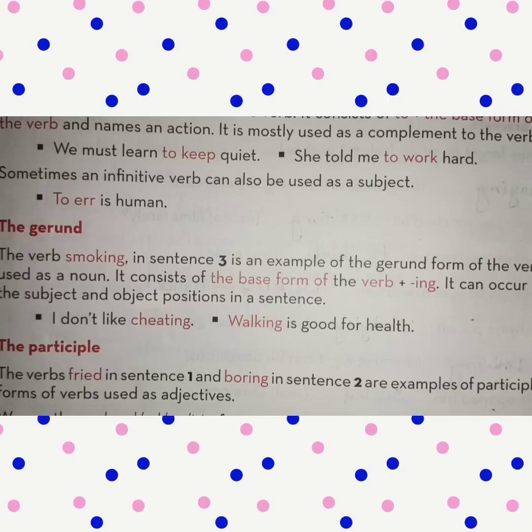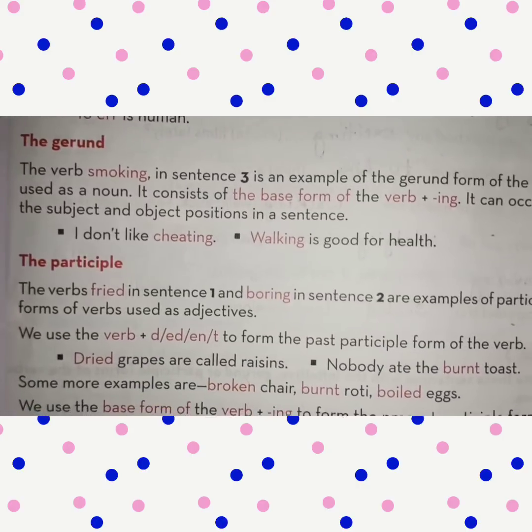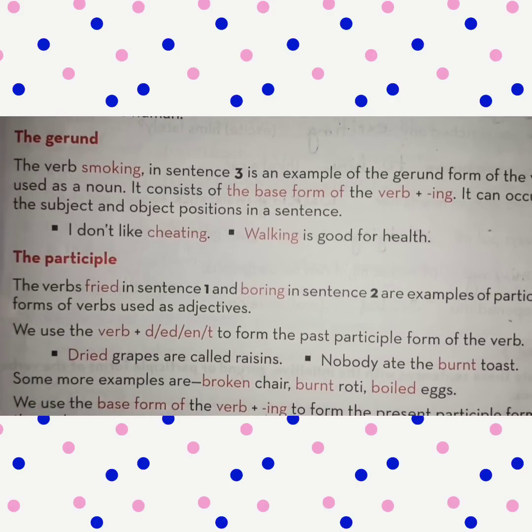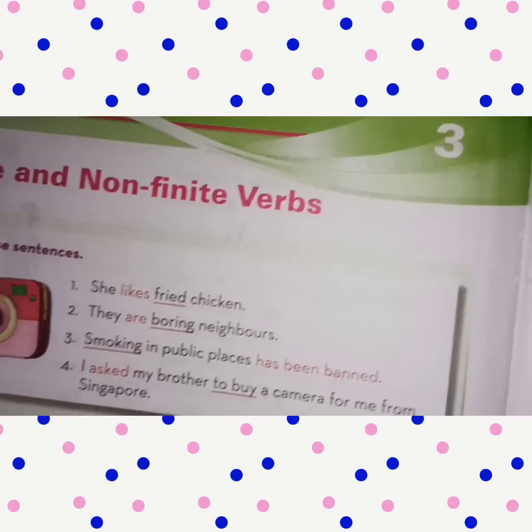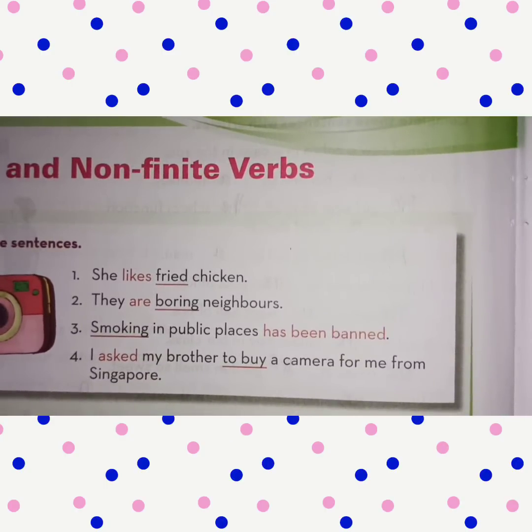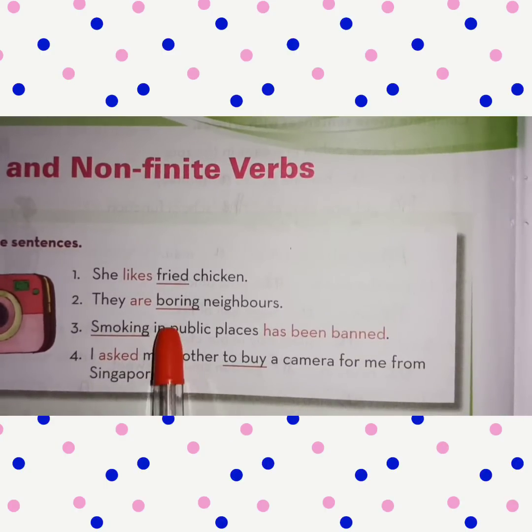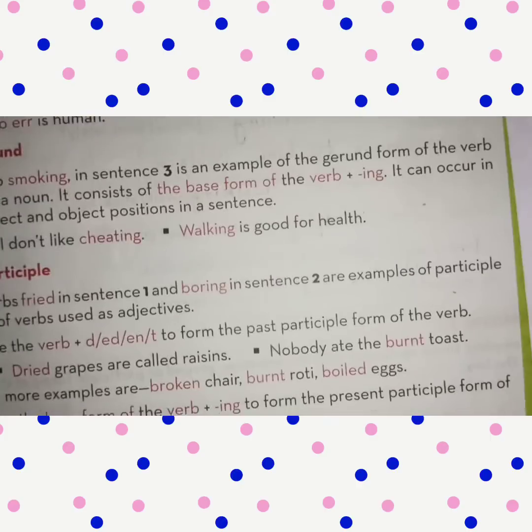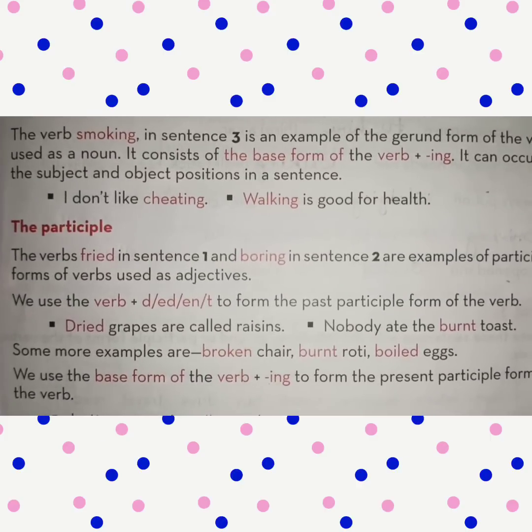Walking is good for health, and walking is also a gerund form. Okay. Next point is the participle. The verb fried in sentence 1. Sentence 1 is, you see, she likes fried chicken. So fried is a non-finite verb.